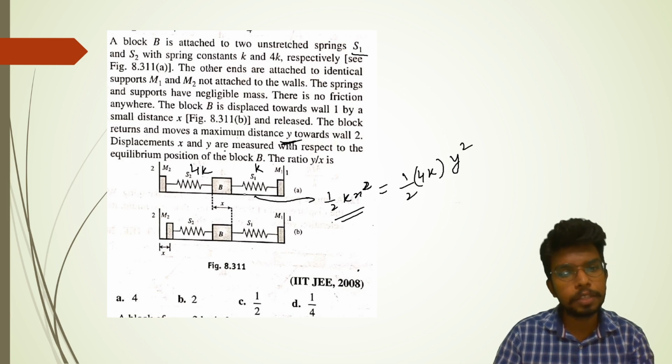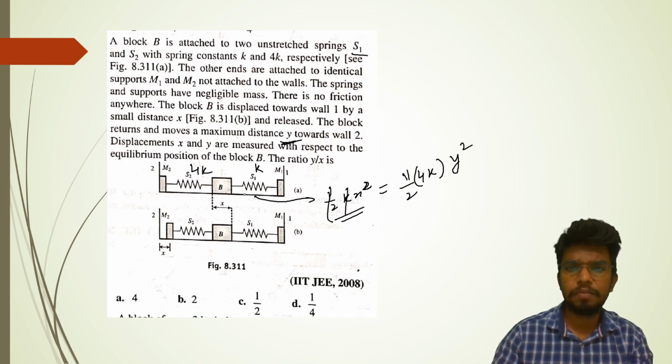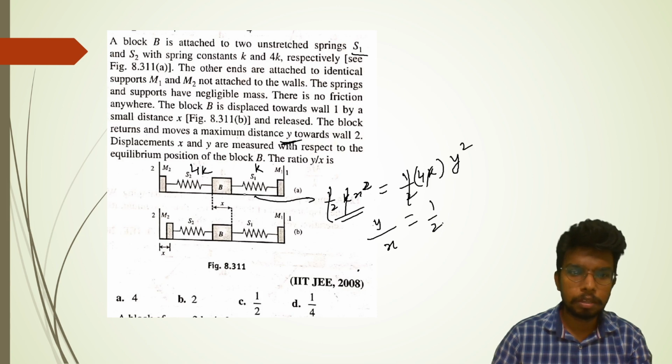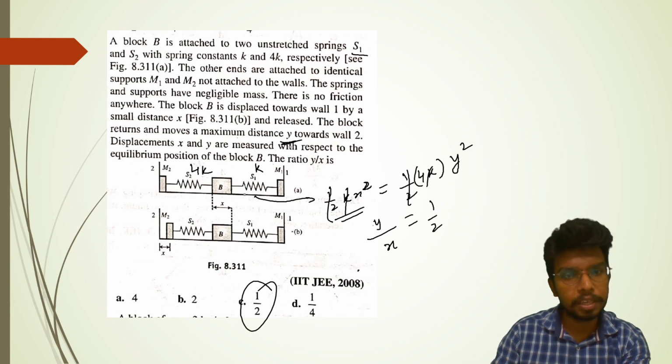Displacements x and y are measured with respect to the equilibrium position of the block B. The ratio y by x should come out to be 1 by 2. It's such a big question, but it's very easy.